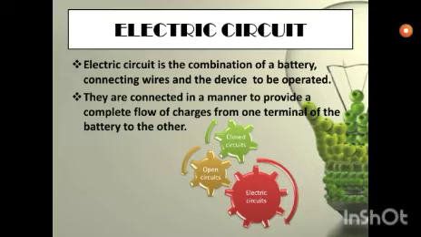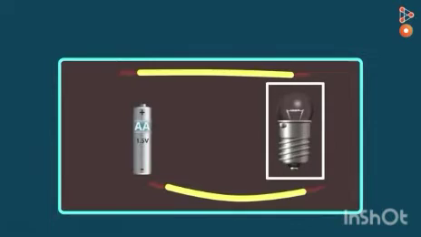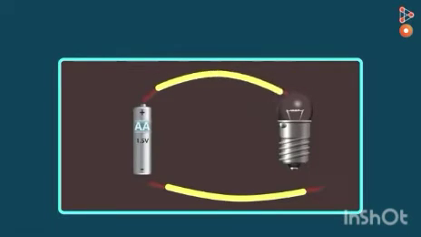So let us study in more detail what this electric circuit is. The electric circuit has these components: a battery, a bulb and a connecting wire. All these components work together to form a circuit. An electric circuit will work only when the battery and the bulb are connected with the help of the connecting wires.